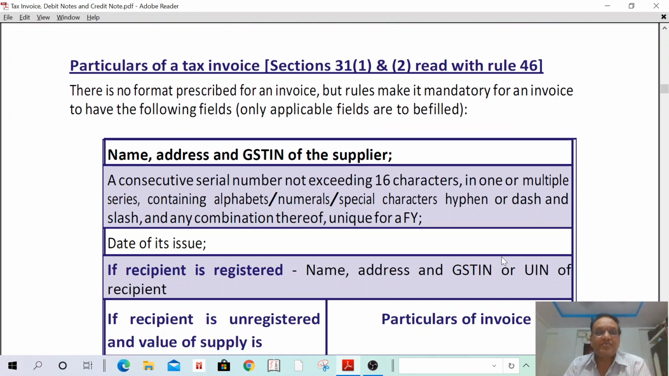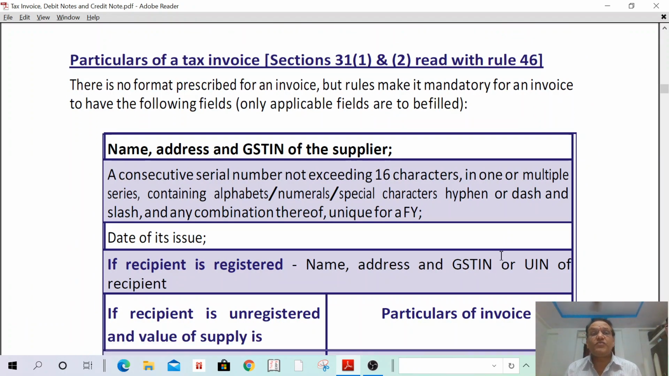Next concept. What are the particulars we are going to mention in a tax invoice? It's very simple. Suppose you are going to any DMart or any big supermarket, what are the details they mention? The same details are there in a tax invoice. There is no format prescribed for an invoice, but the rules make it mandatory for an invoice to have the following fields.